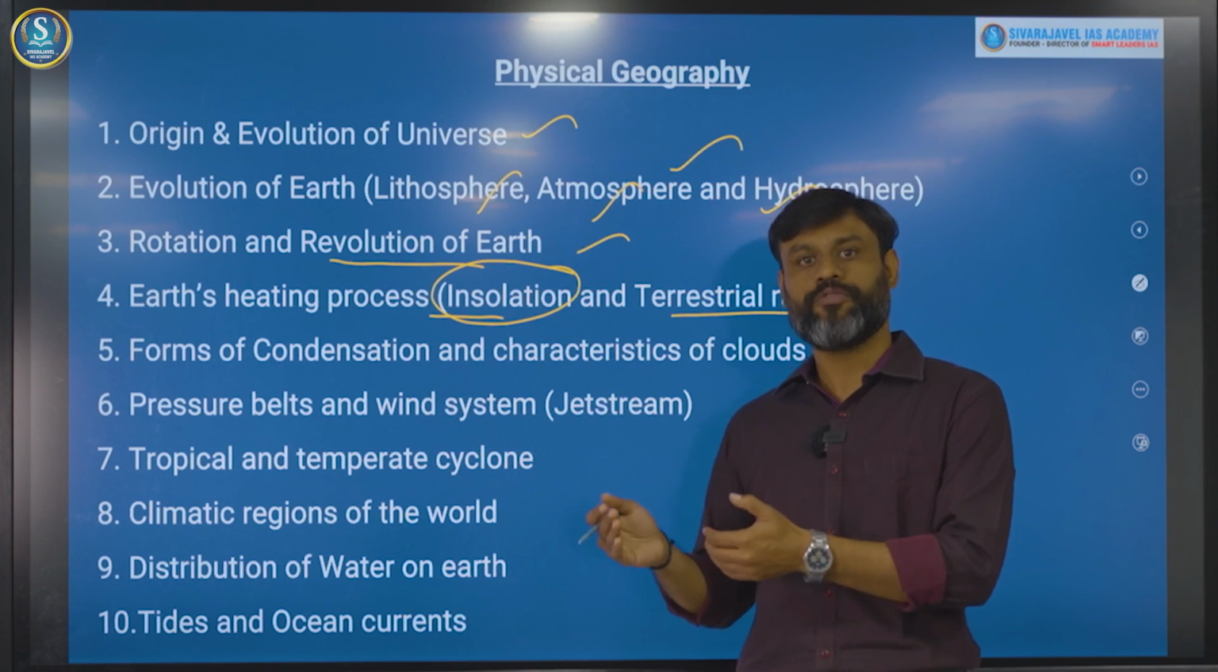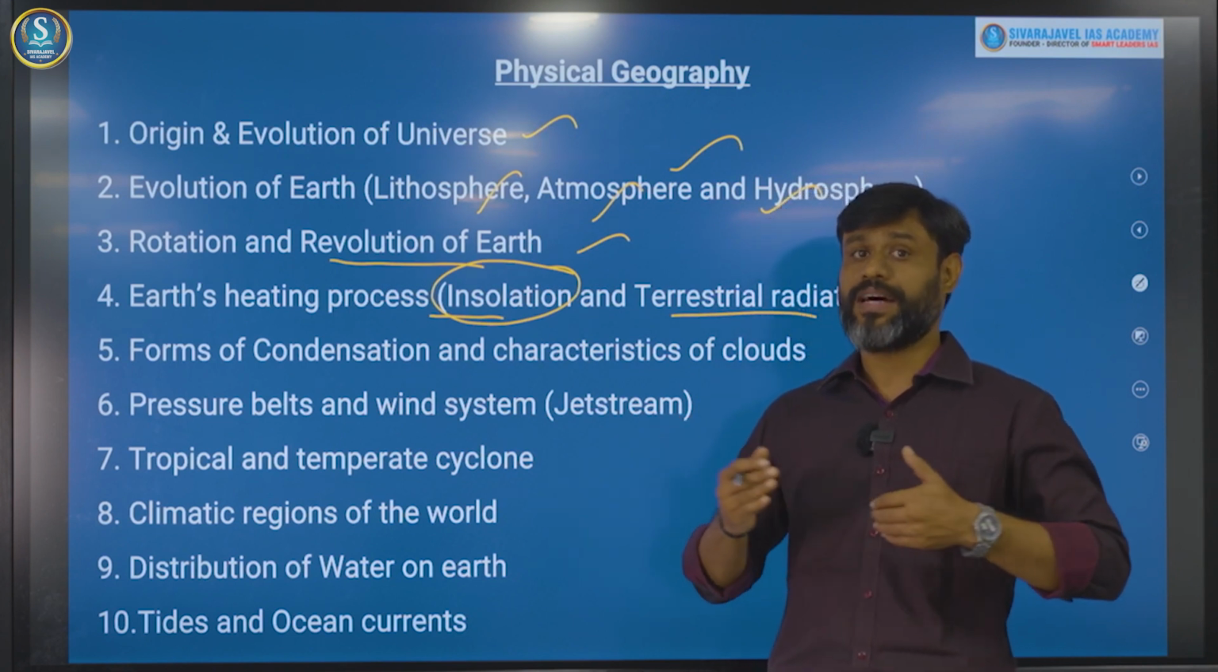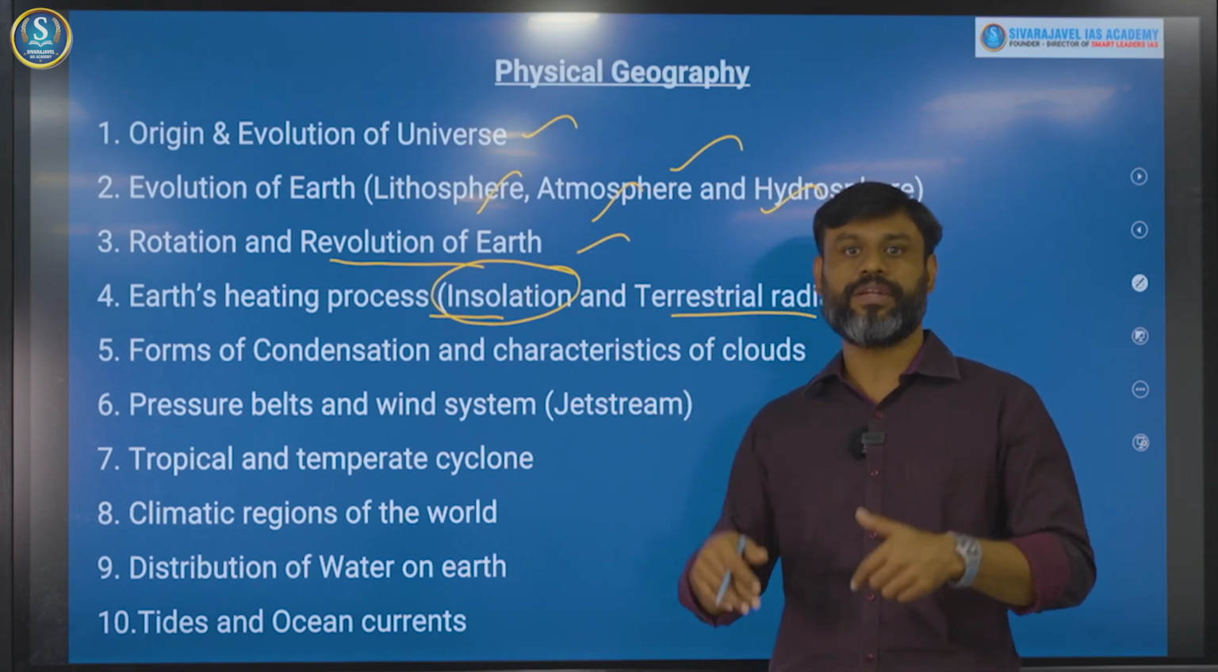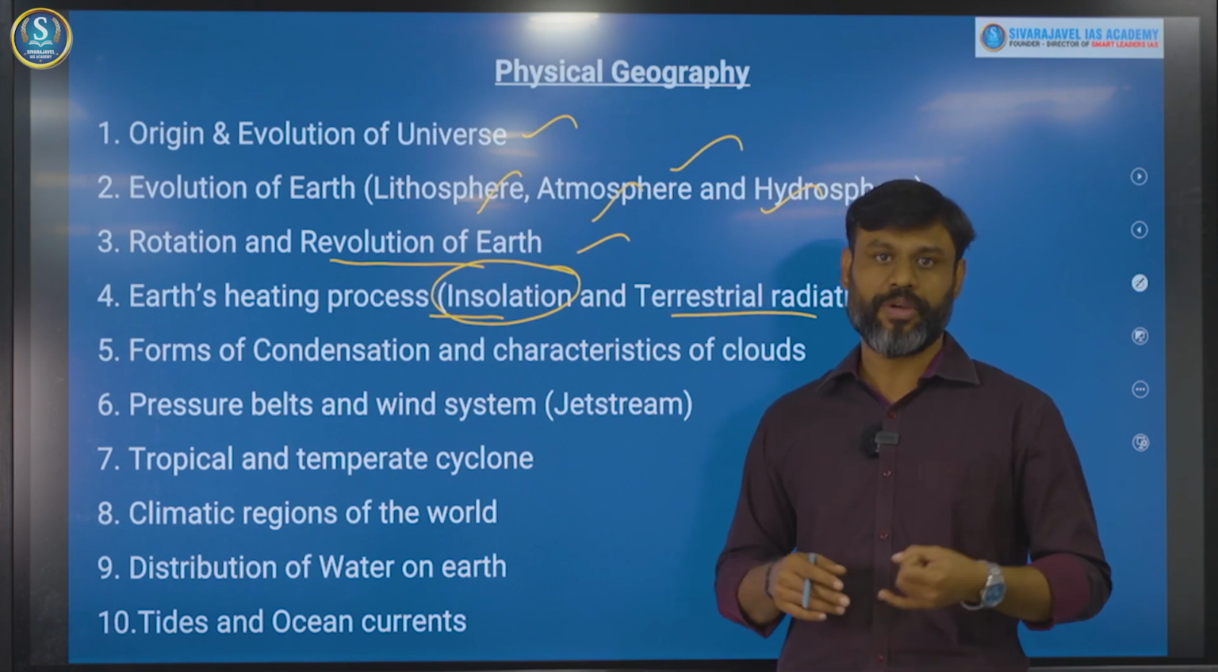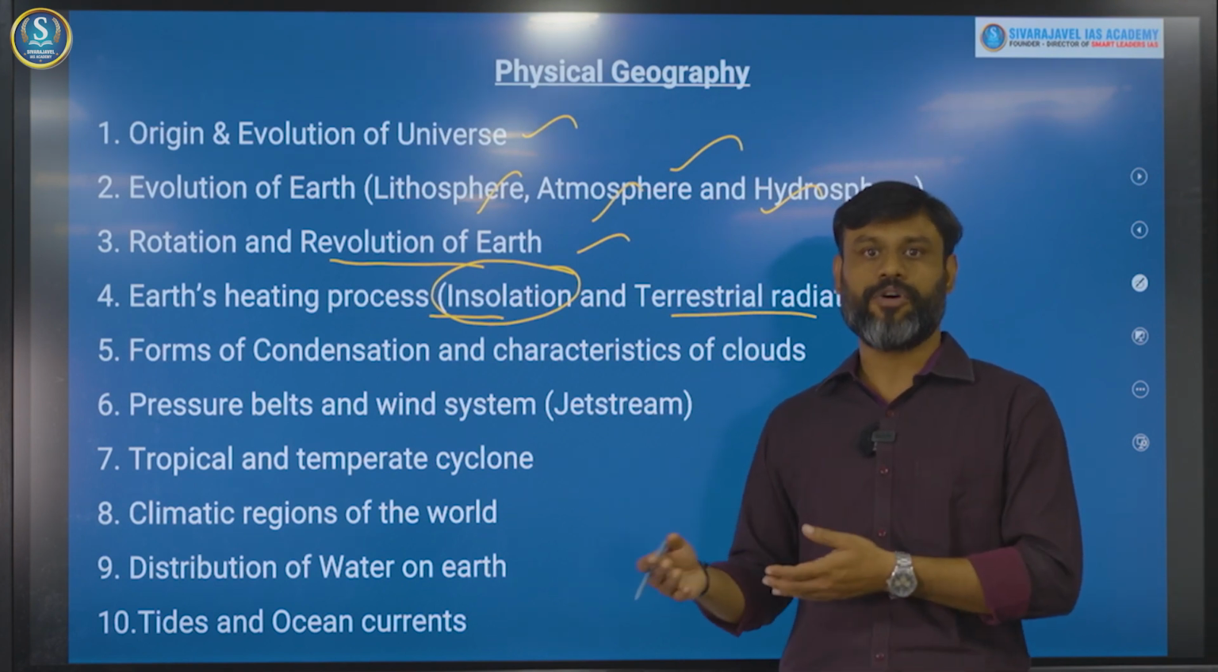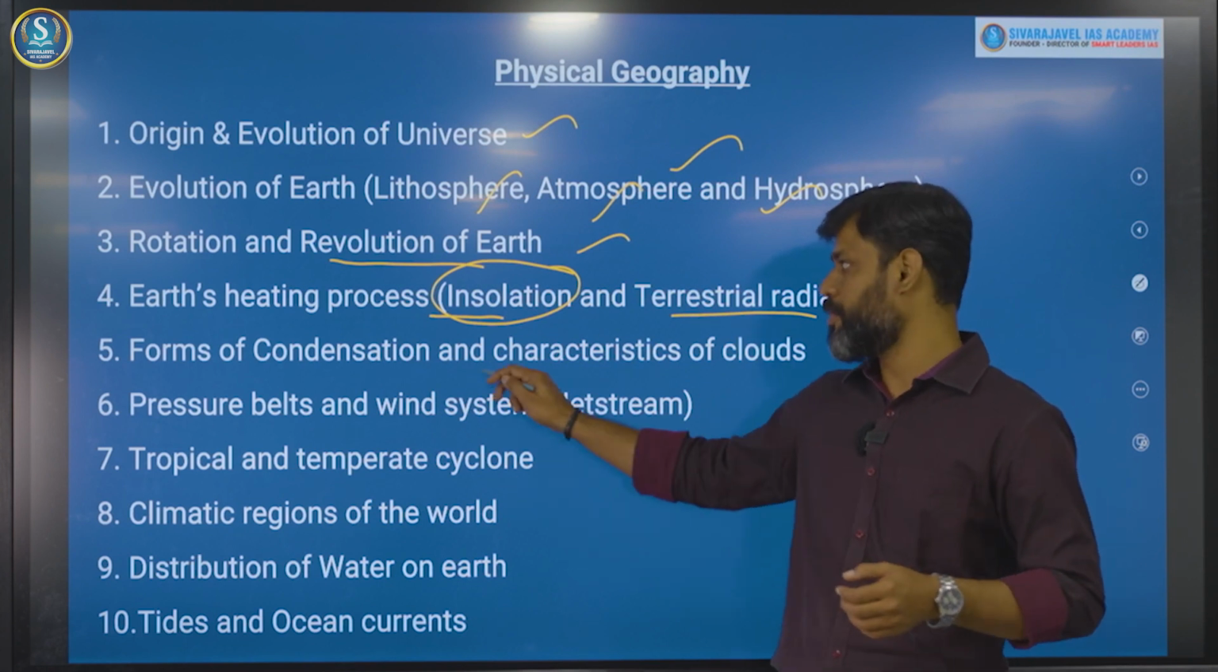And rainfall is one of the forms of condensation. So what are all the other forms of condensation have also been tested through different questions, like dew formation, fog formation, and rainfall, snowfall in these particular topics.